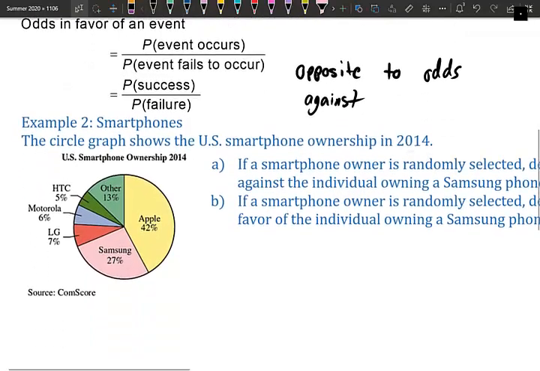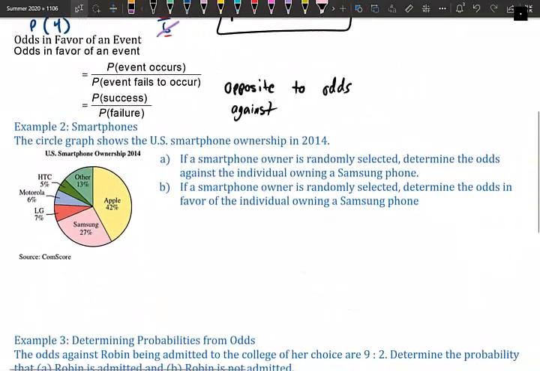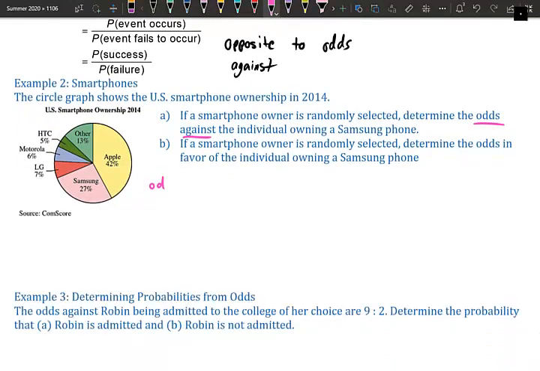All right, smartphones. The U.S. graph shows the ownership in 2014. I need to update that. 2016. 6 years ago. That was a long time ago. All right. If a smartphone owner is randomly selected, determine the odds against the individual owning a Samsung. So odds against. The formula is failure over success.